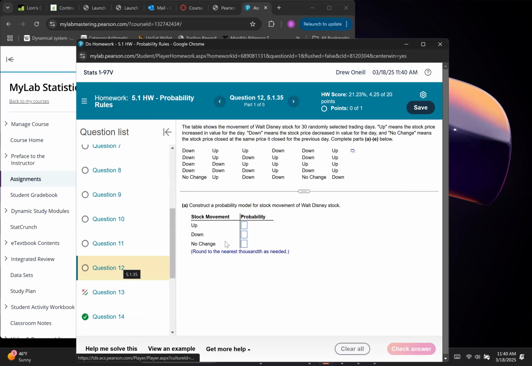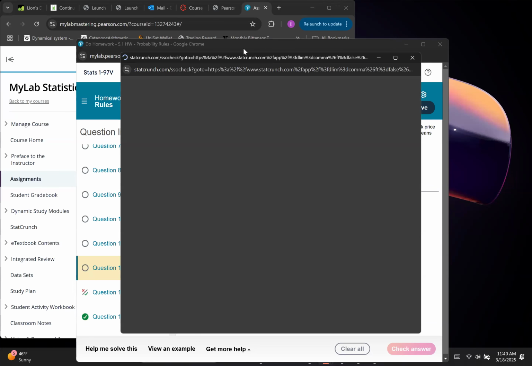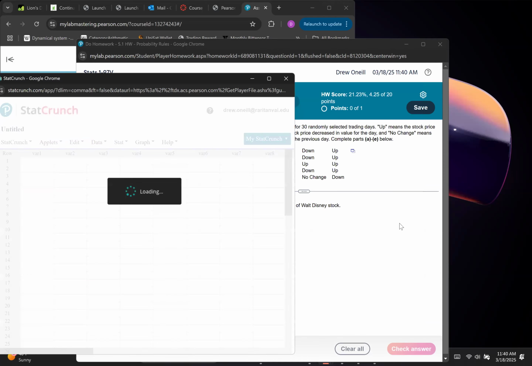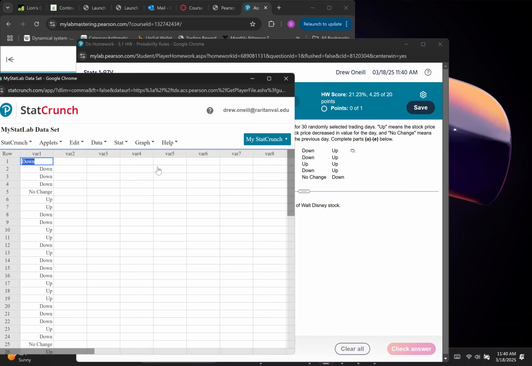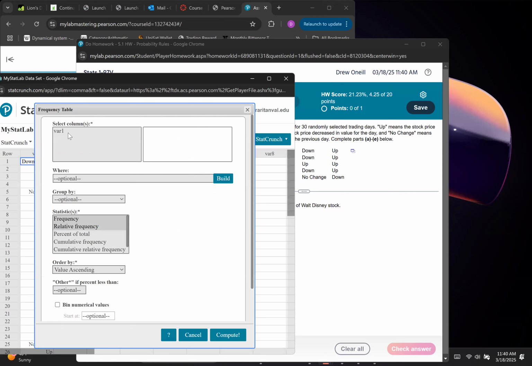Question 12. More fun, right? So we have to basically do relative frequency. So let's try this. Let's open this in StatCrunch. Does it want frequency or relative? So probability, guys, when you see that, think of that as relative frequency when we're working with data. So what we want to really do is Stat, Tables, Frequency, and we want the relative frequency to be calculated.